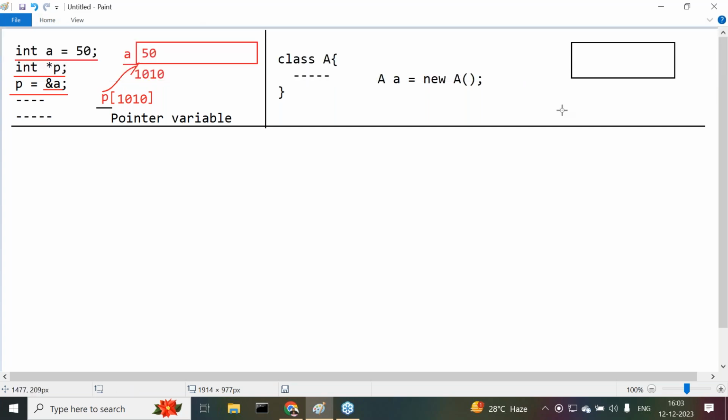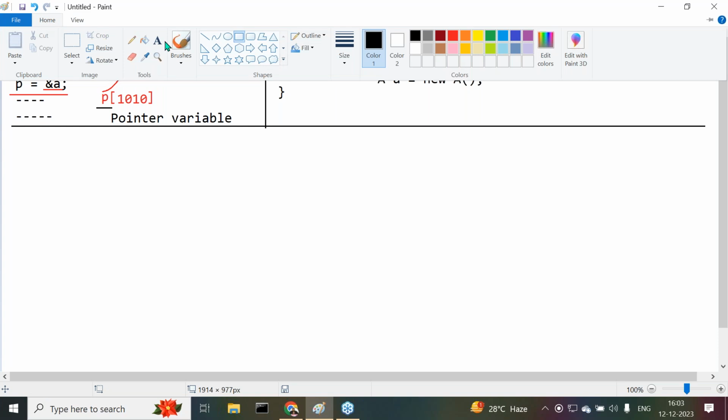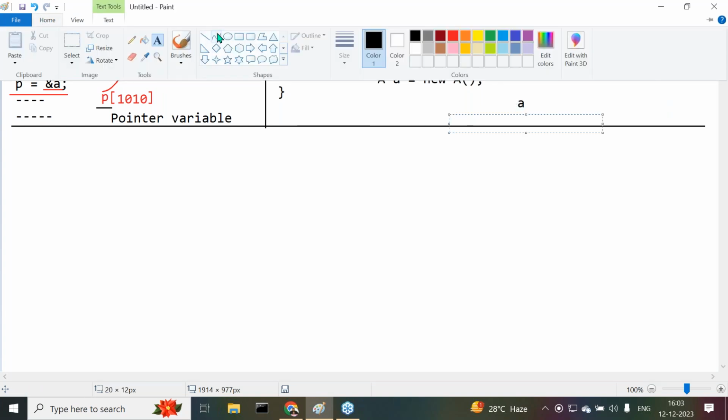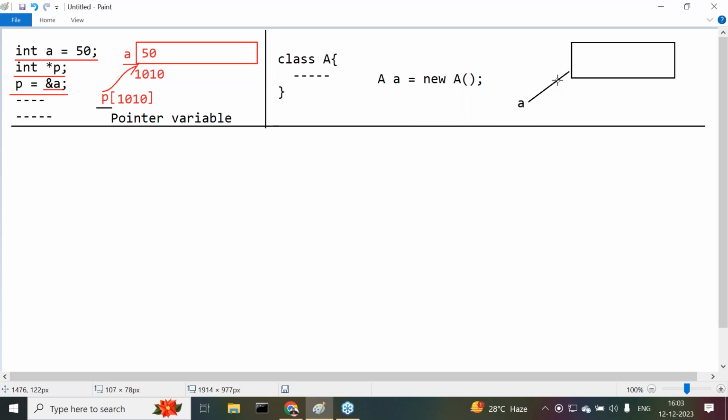Object is nothing but a memory block only, not any other one. Object is what there? Memory block only. This object is referred by a variable. What variable here? A variable.